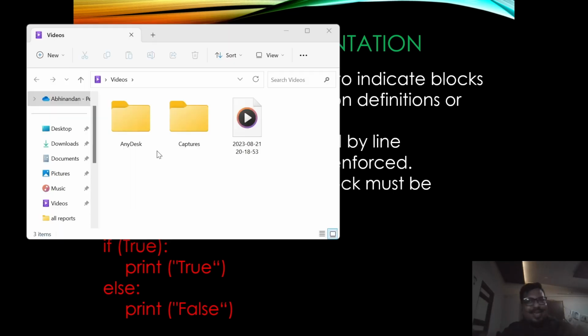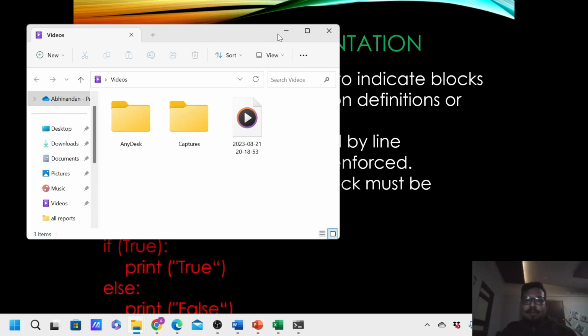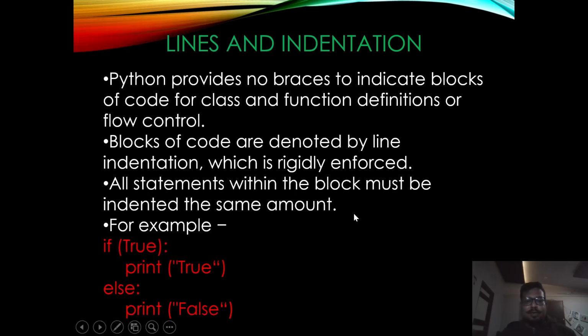As we have seen in previous classes, in C programming we see braces to denote the start and end of a code block. That might be an if statement, a for loop, a while loop, or functions, or whatever it is.